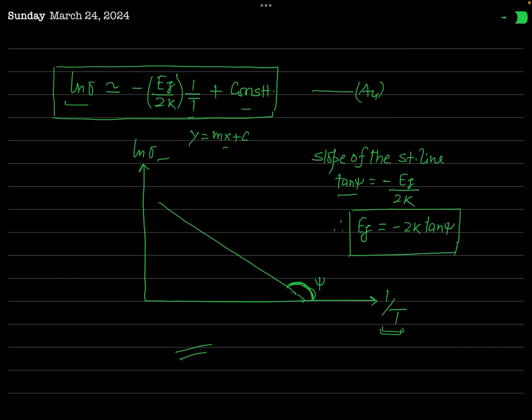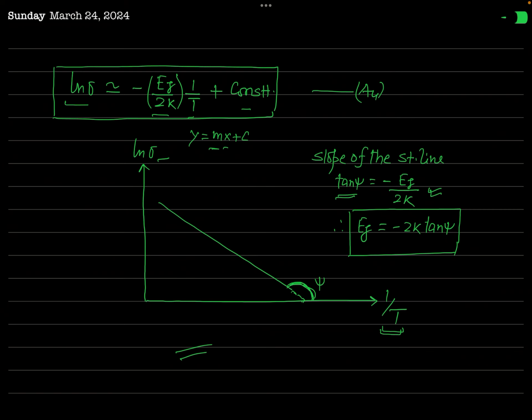Now actually this minus Eg over 2k is at the place of m, which is called the slope of the straight line. So by measuring the slope of this straight line, you can estimate the value of the band gap of this semiconductor, because the slope of this straight line, tan psi, is equal to minus Eg over 2k.